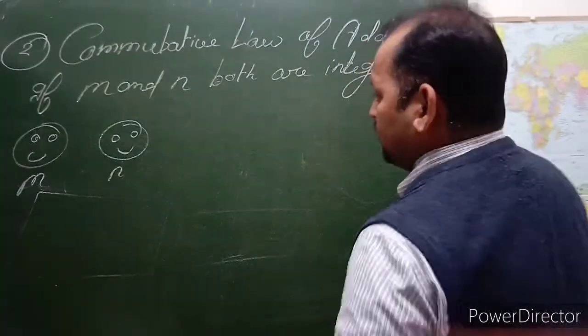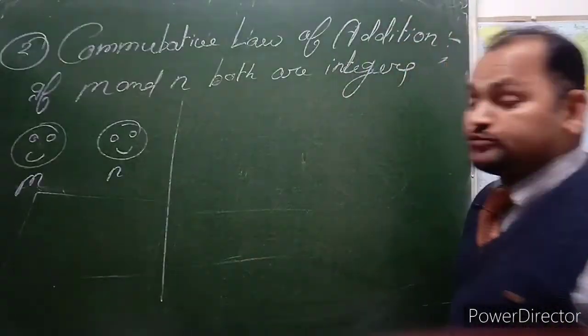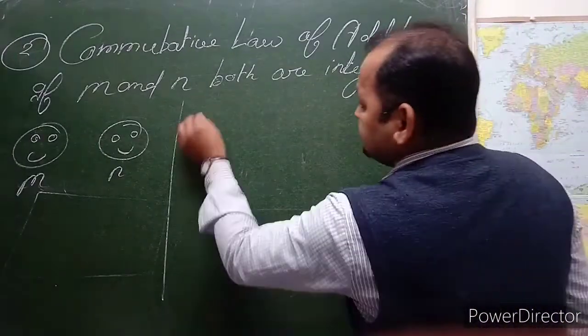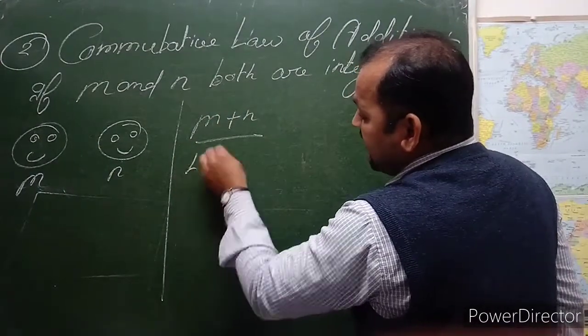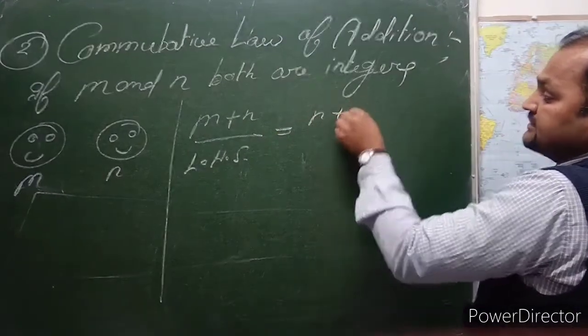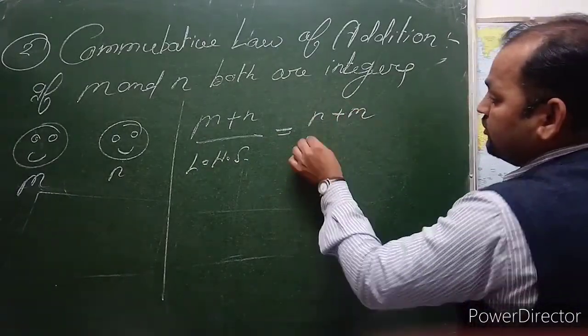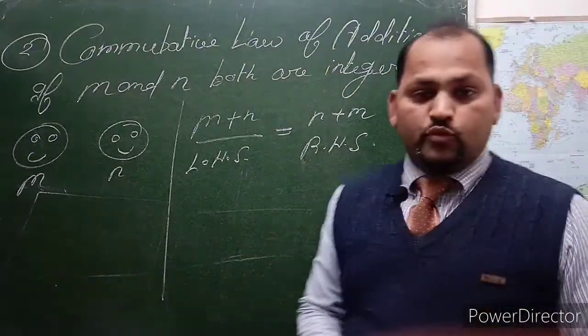I will give examples of them. There is a formula here: m plus n on the left hand side is equal to n plus m on the right hand side. What is the conclusion?